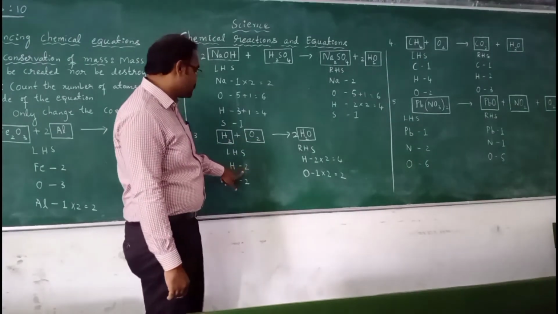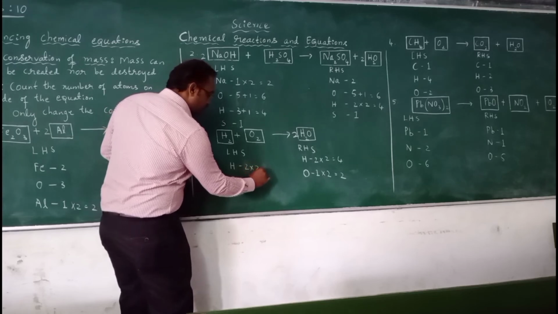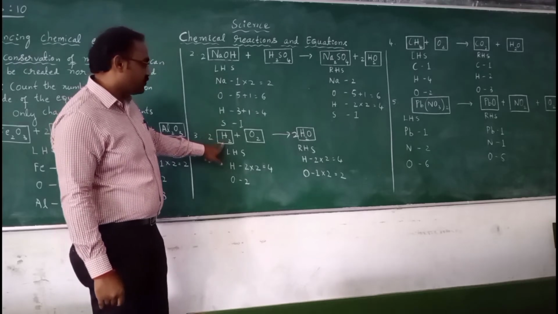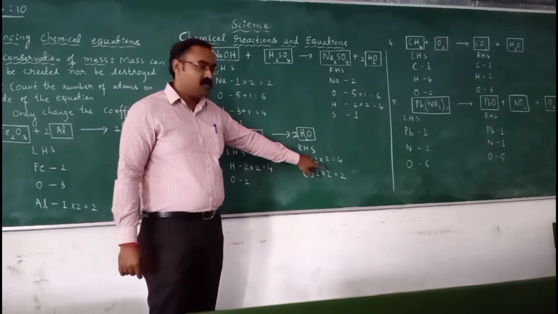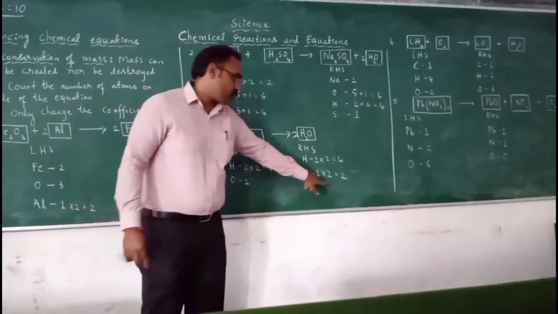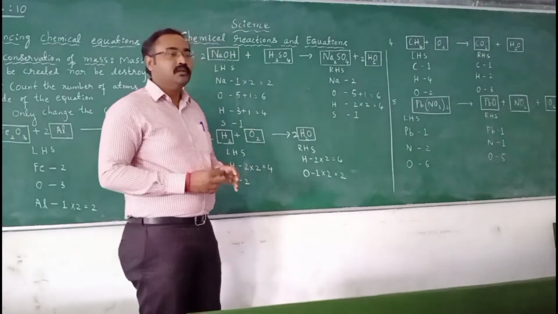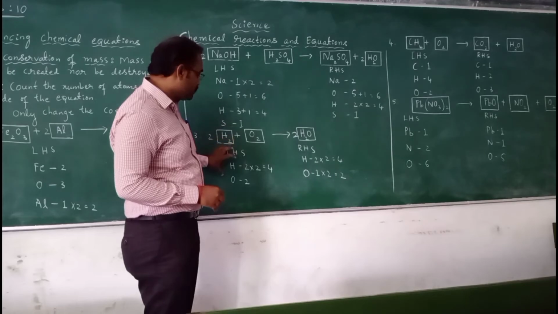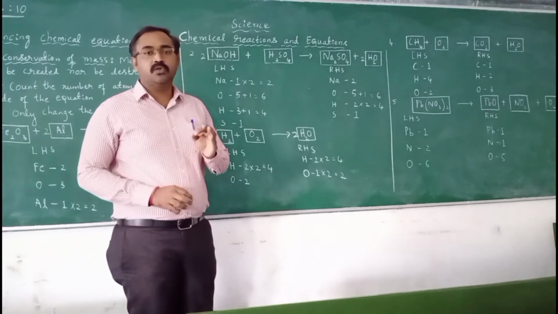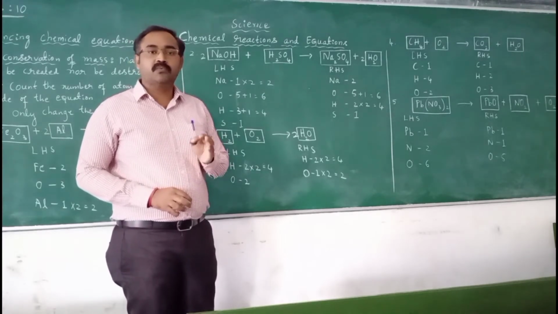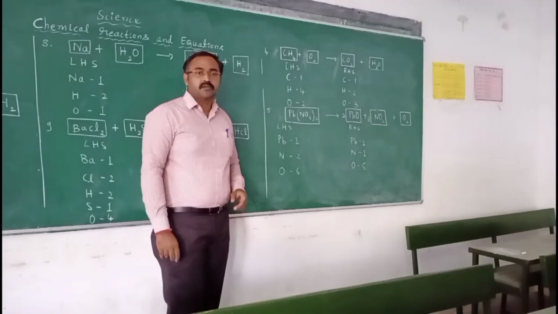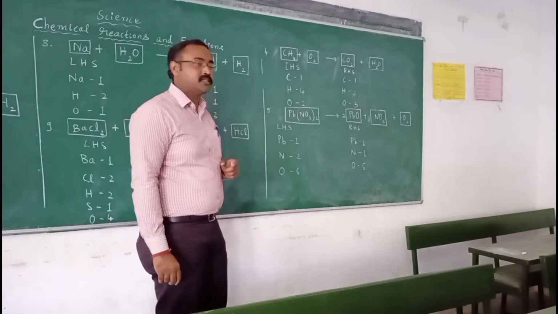When the hydrogen atom has become 4, here also we multiply by 2 to make it 4. So 2 into 2, hydrogen has become 4. So hydrogen atom 4, 4, left hand side, right hand side. It is balanced. Oxygen atom 2, 2, so it is balanced. And students, no need to put the box or write left hand side, right hand side. But while learning, if you write, you can easily identify whether the elements are balanced or not.